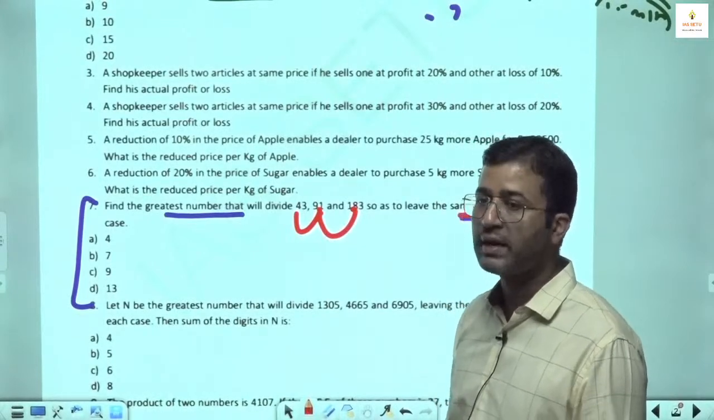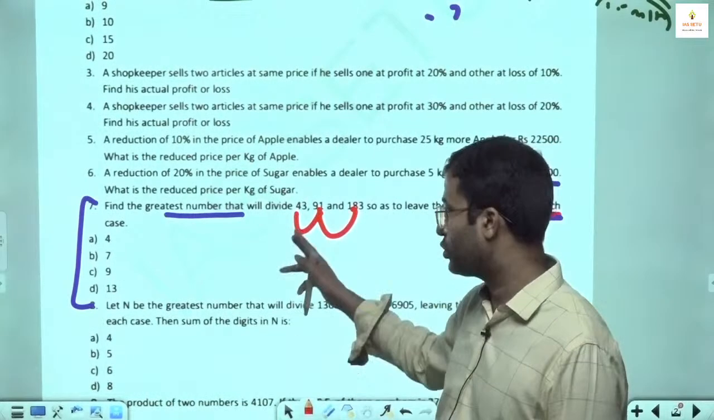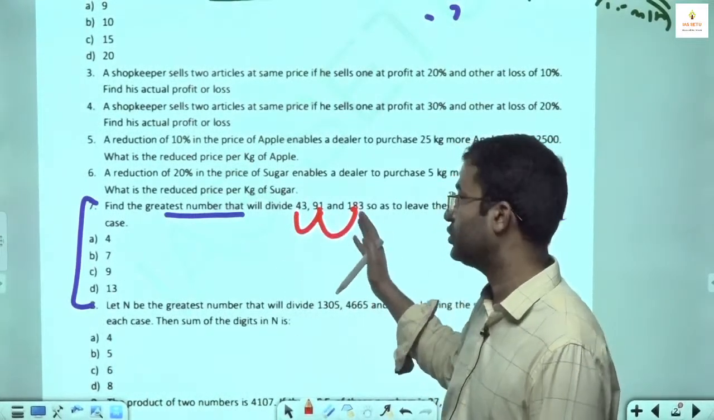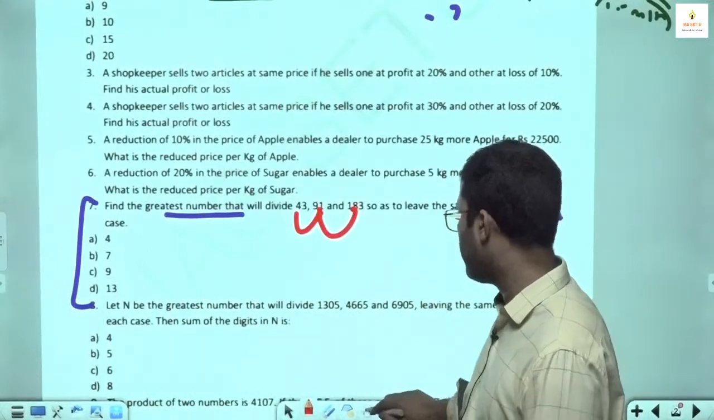Okay, if you want to cram, look, there are certain types which you can cram also. So you can cram that if this type of question comes, you have to take the difference, then you have to take the HCF. Similarly, we have the next question.